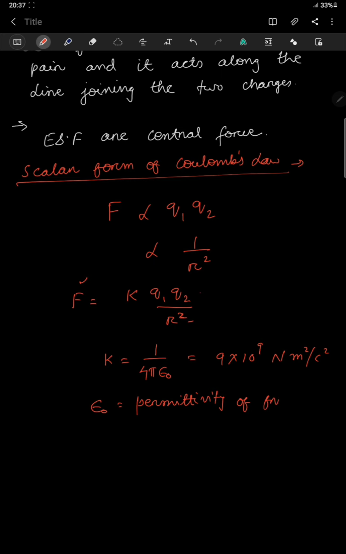Now permittivity is a property of a medium. The way when you are inside a classroom, the teacher allows a few of the students to read, and the other section students are not allowed to go to that particular room, they go to some other section. Similarly, in a medium, how much electric field will enter into the medium, that permission is granted by this physical quantity, epsilon naught, or permittivity of free space. Now what is its value? Its value is 8.85 into 10 to the power minus 12 Coulomb square per Newton meter square.